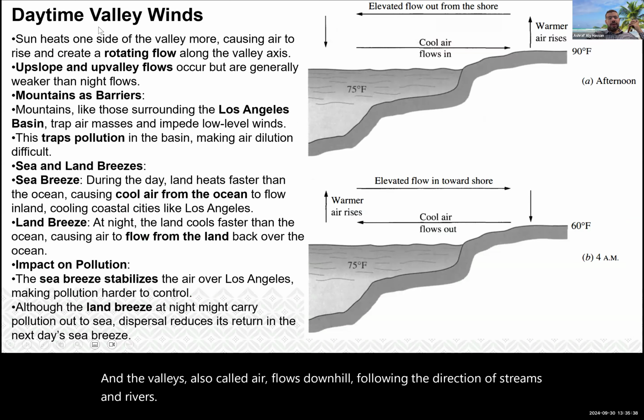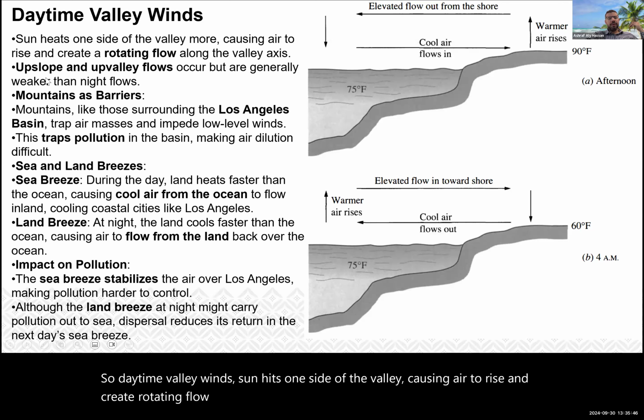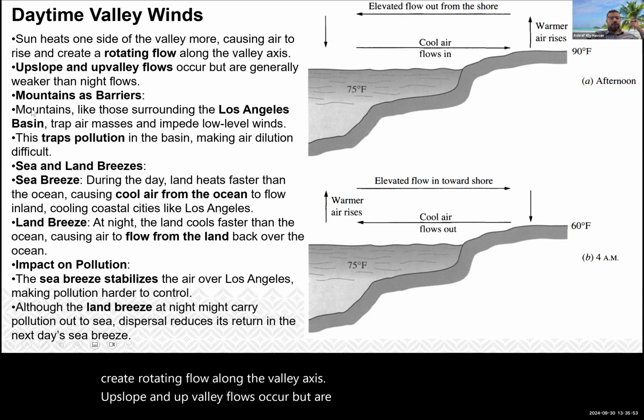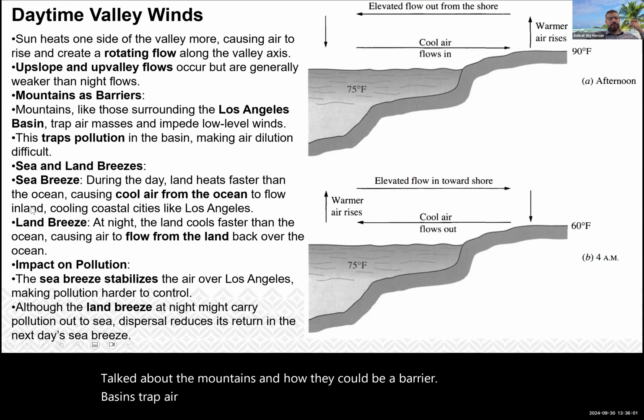Daytime valley winds: the sun heats one side of the valley, causing air to rise and create a rotating flow along the valley axis. Upslope and up-valley flows occur but are generally weaker than night flows. We talked about the mountains and how they could be a barrier. Basins trap air masses and impede low-level winds.